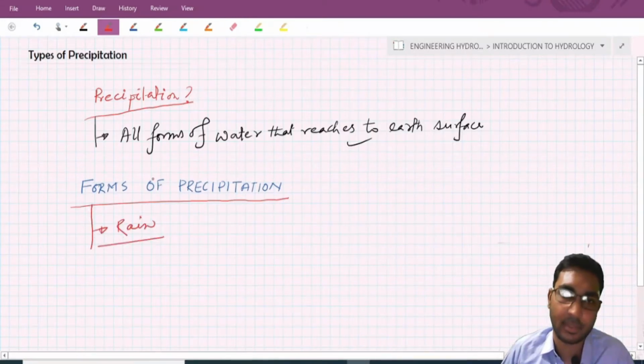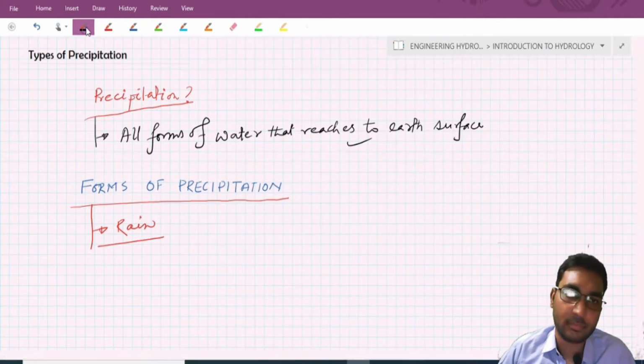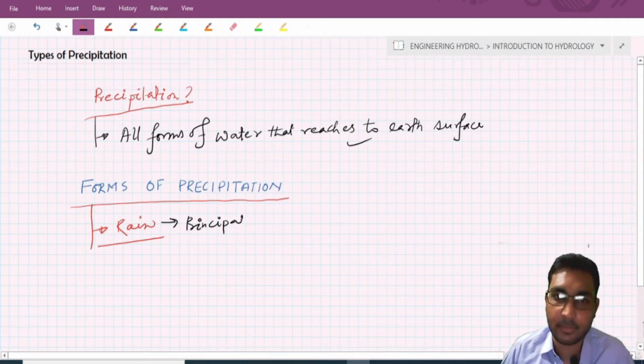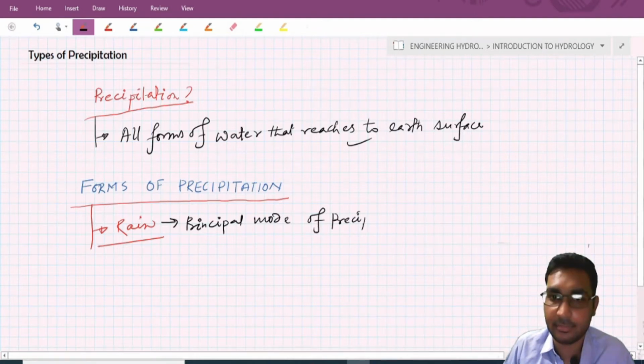Now, this rain is basically the principal mode of precipitation in India.